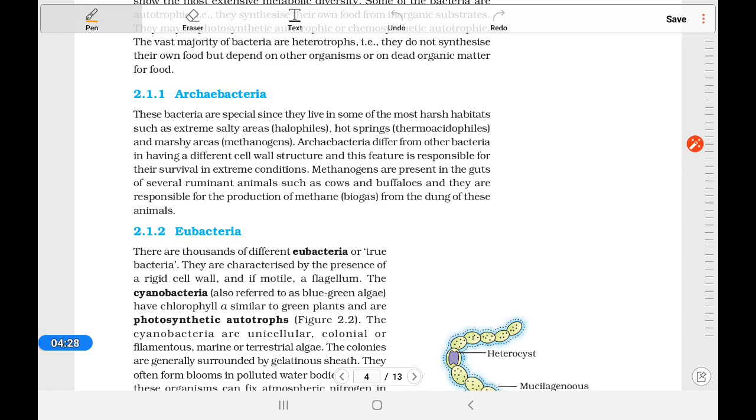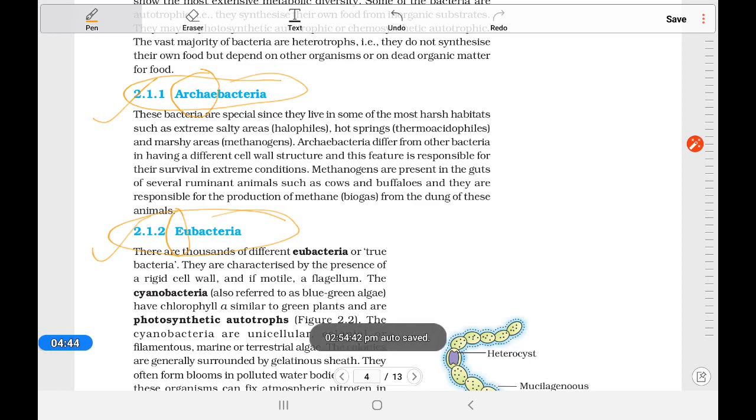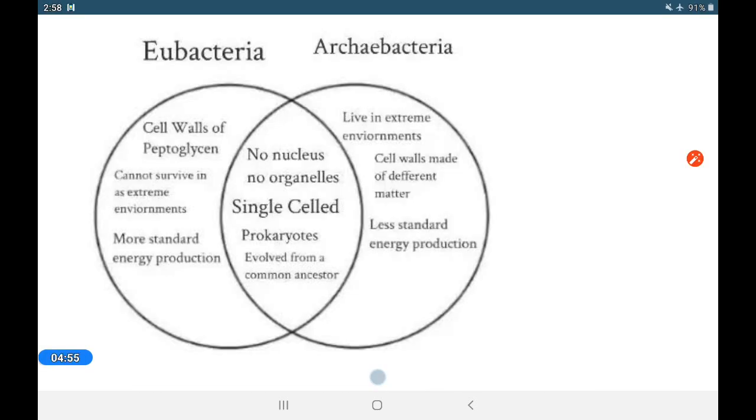Okay, here we are going to discuss two different categories, Archaebacteria and Eubacteria. Archae, I think you know this word means old, and Eu means modern. So Archaebacteria and Eubacteria, let's know about their characteristics. Eubacteria and Archaebacteria are both common in having no nucleus, no organelles, single cell, prokaryotic. Okay, they are common in this, but they are different.